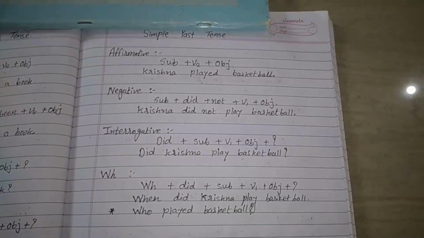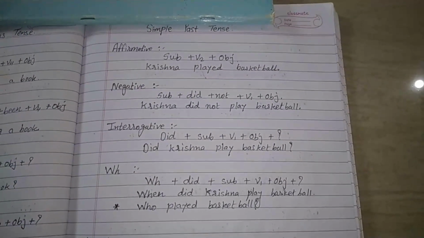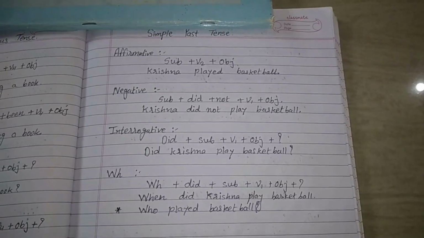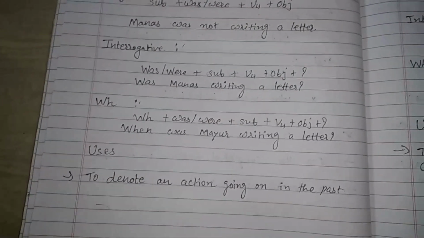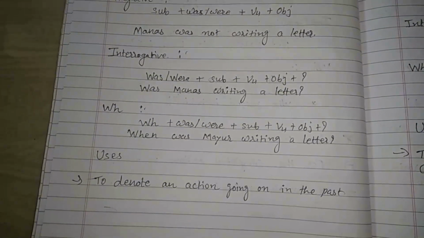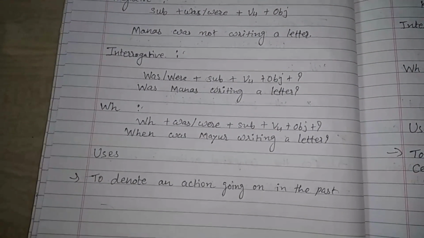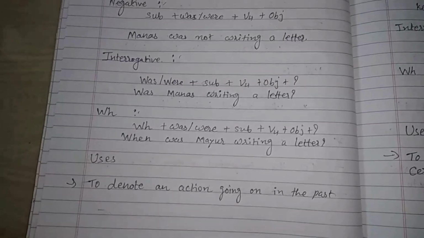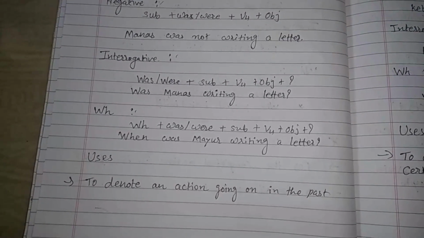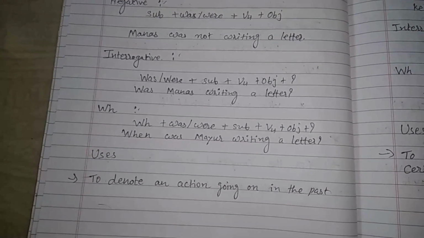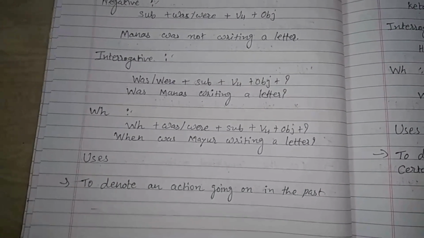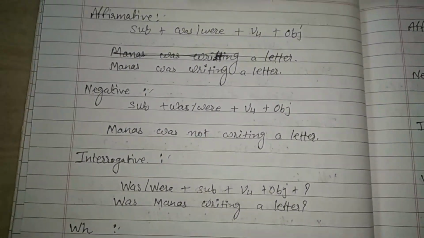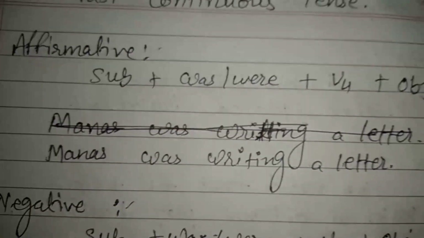Now let's understand the next tense, that is past continuous tense. Past continuous tense is used to denote an action going on in the past, which was already over, but while talking about that past, the activity was going on. For that you have to use past continuous tense. Now let's see the format of different types of sentences. First let's see the affirmative sentence.